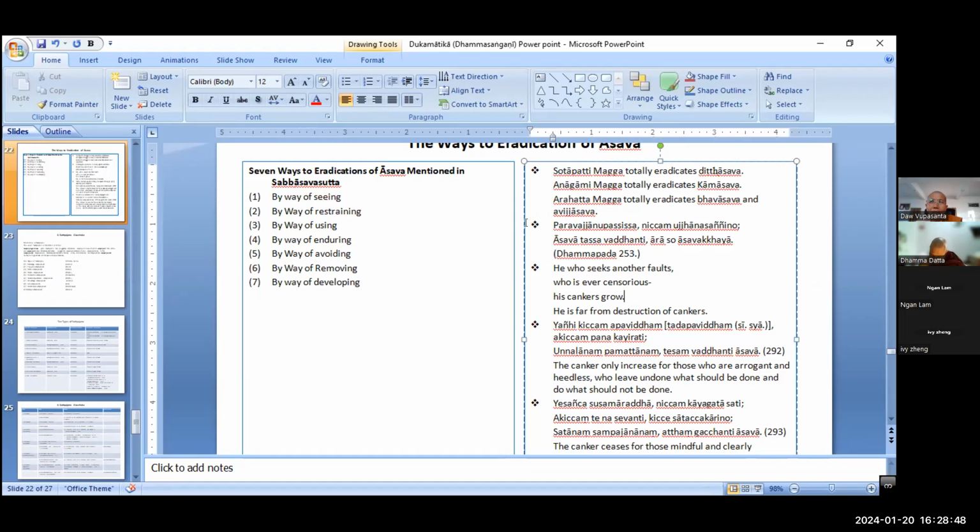Not only in kusala dhamma, but in akusala dhamma also. A fisherman, when he catches fish, concentrates on the rope very well. There is concentration there, but it is wrong concentration, micchasamadhi, right?